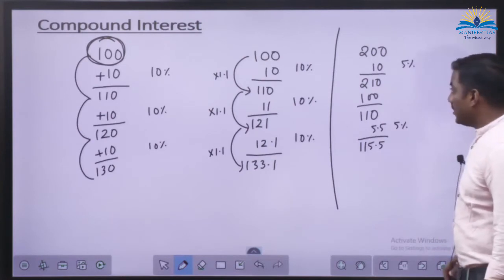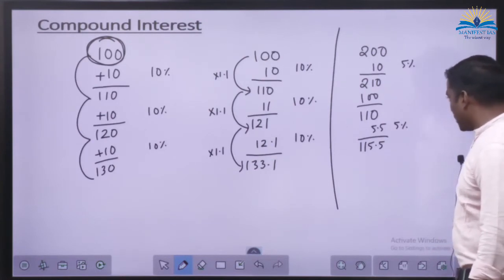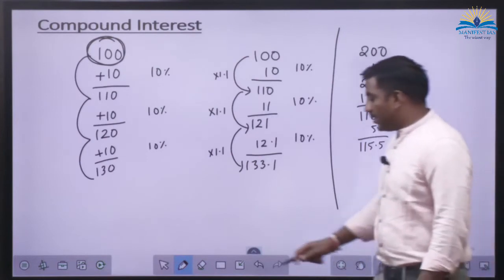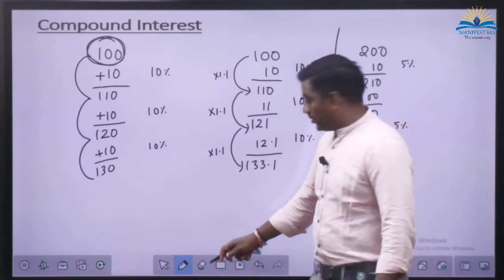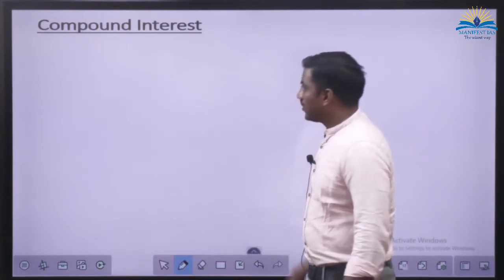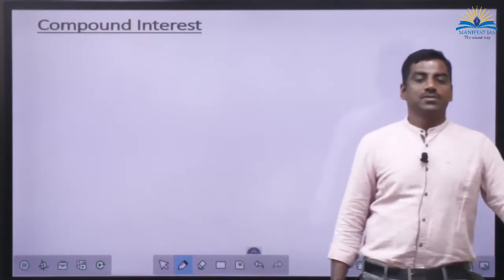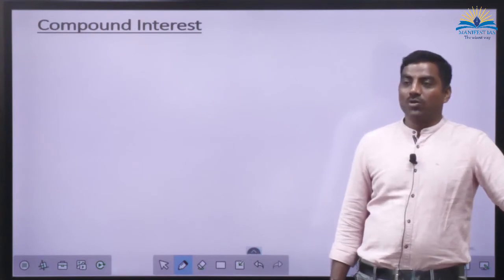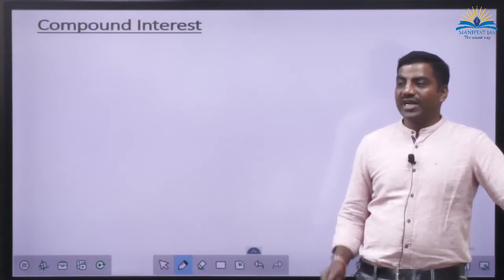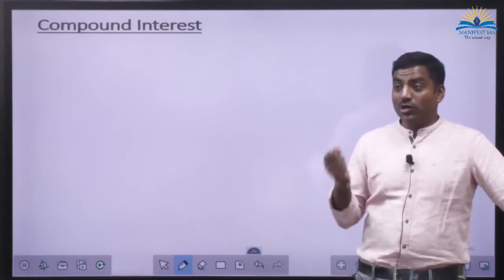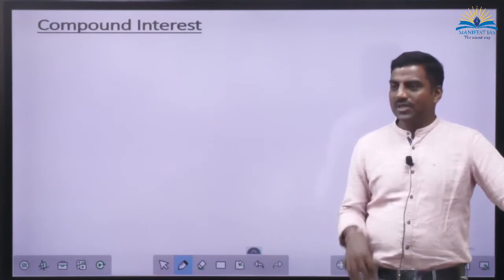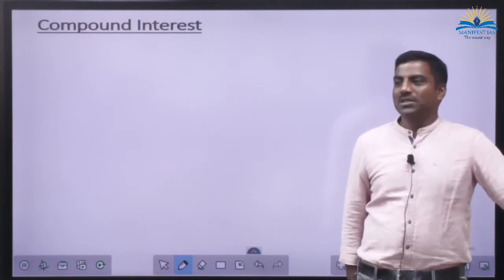And for this also, I know you had learnt one formula. For compound interest also, you had learnt one formula. That is such a formula, even if you want to forget it, even if you want to remember it, this is the exact opposite of simple interest.